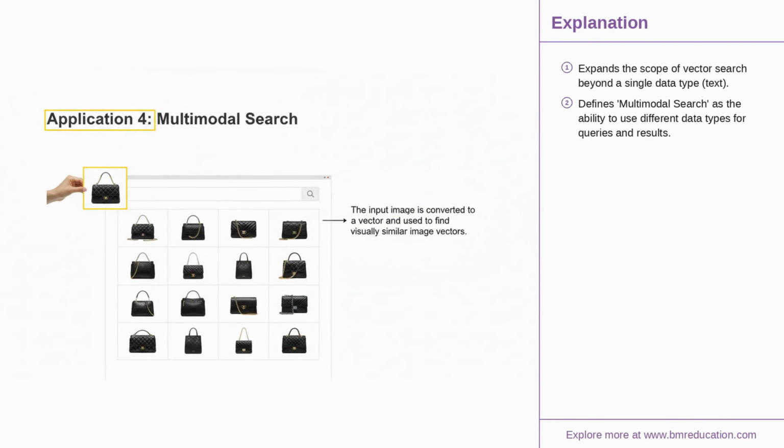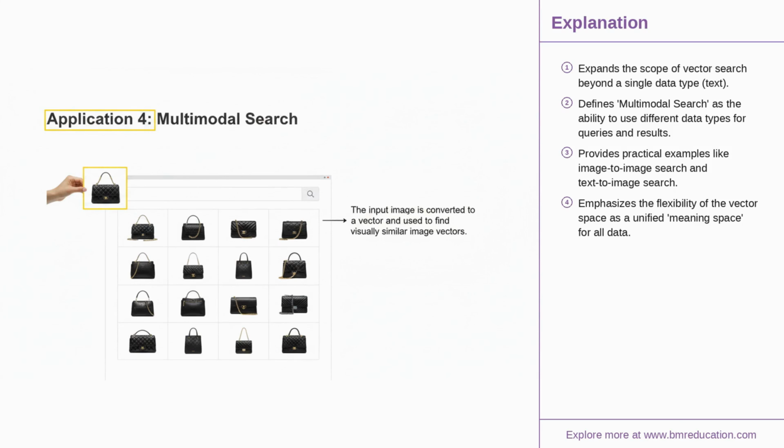The power of vectors isn't confined to text. By using different embedding models, we can convert images, audio, and even protein structures into the same shared vector space. This enables multimodal search, where you can use one type of data to search for another. For example, you could upload an image of a jacket to find similar-looking jackets for sale. Or even use a text description like a red leather jacket with silver zippers to find corresponding product images.